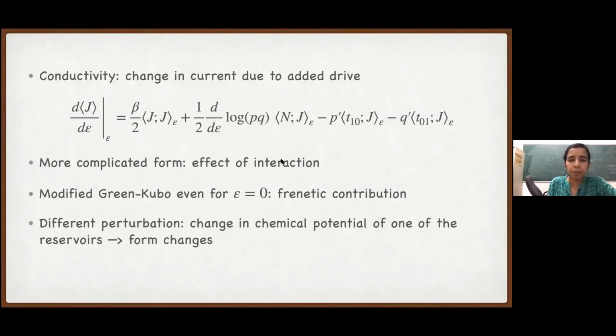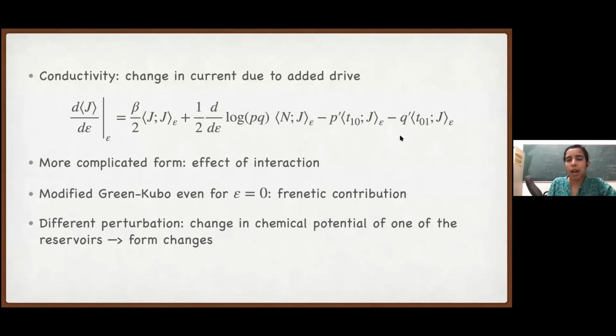And so now if we put epsilon equal to 0, so we are looking at around P equal to Q, but this is still non-equilibrium. So first of all, these other terms will not vanish because the unperturbed reference system is not time reversal invariant. There is still the bias across the system because of the presence of 2 different chemical potentials. So yes, we'll have this full formula even when epsilon equal to 0. Okay.